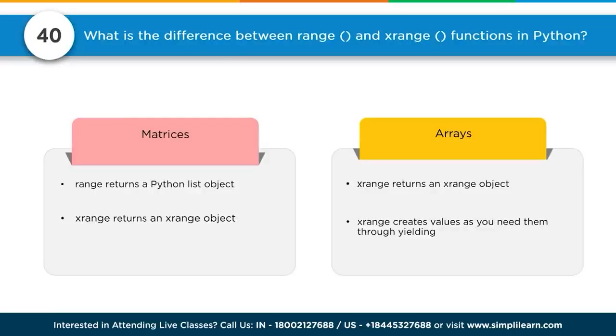Well, this is a good one. We have matrices and arrays. With a matrix, the range returns a Python list object. Xrange returns an xrange object. And with arrays, xrange returns an xrange object. Xrange creates values as you need them through yielding. The key here is that xrange returns the values as you need them. So it actually processes it post, like if you have for x or for a variable in xrange, it is processing them as you need them, 0 to 9. It doesn't create an array 0 to 9, it just hands you 0, then 1, 2, 3, 4, one at a time.